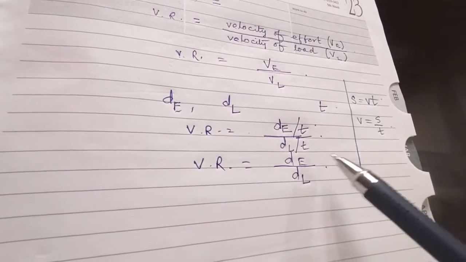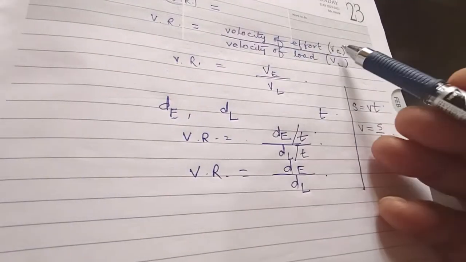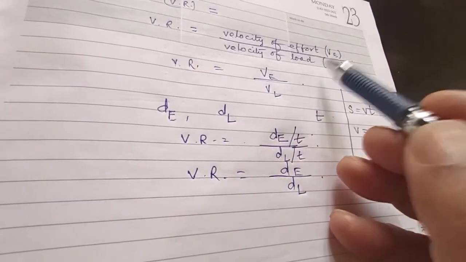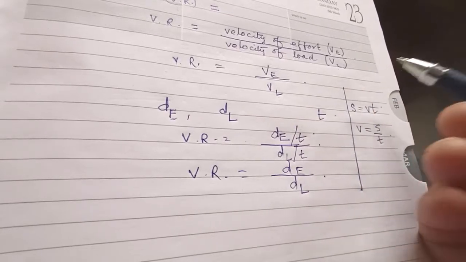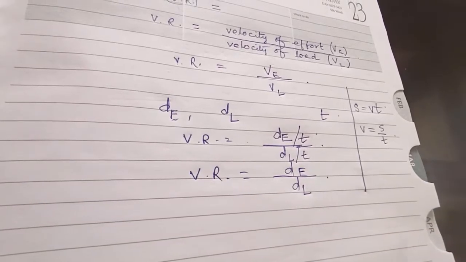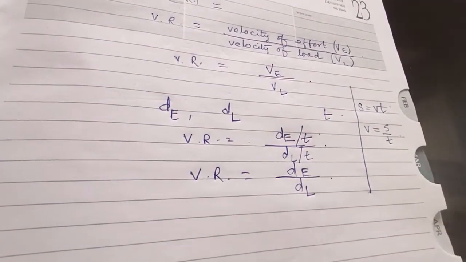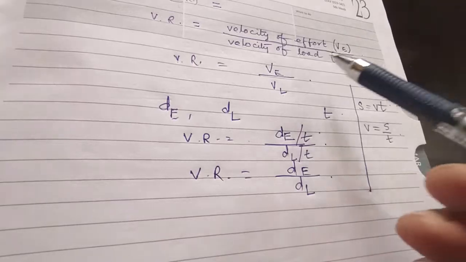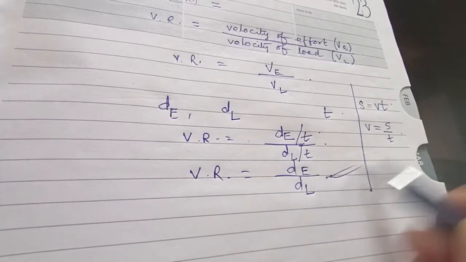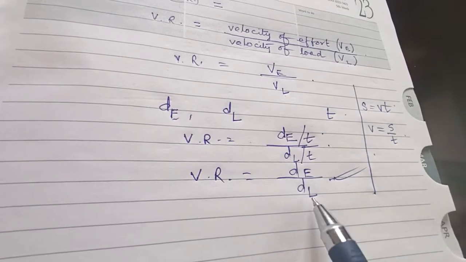You may have this question that why are you trying to convert the original definition, that is VR equal to VE upon VL. As you can see, to calculate the velocity of the effort and velocity of load will not be easy, but you can easily calculate the displacement of the effort. In case of a pulley for example, how much you have pulled it down and to what extent the load has risen up can easily be calculated. So it is better to convert the definition which is given in terms of velocities to something which is in terms of the displacements. So we can say that velocity ratio is the ratio of the displacement of the effort to the displacement of the load.